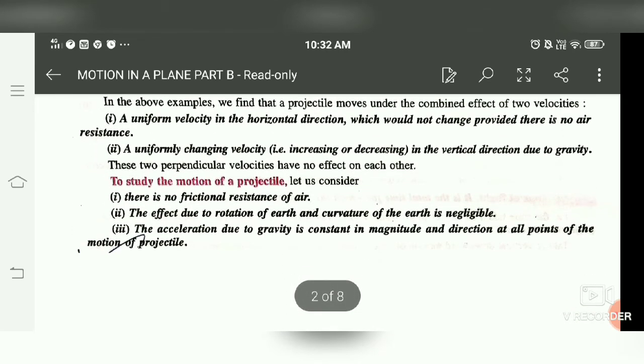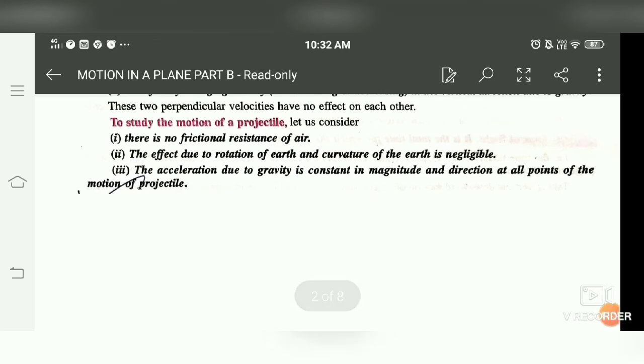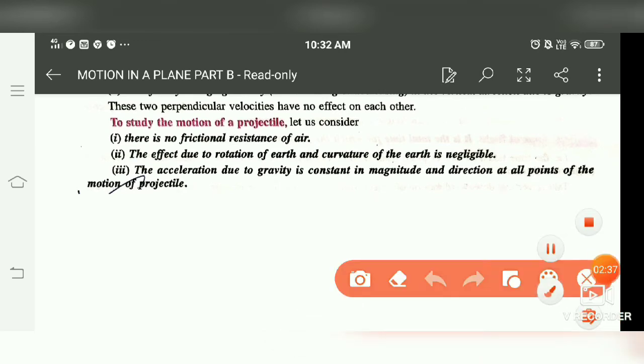If we have to study projectile motion, we have to make some assumptions. First of all, there is no frictional resistance due to air, so we consider air resistance negligible. Second, earth's rotation effect and curvature of the earth are also assumed negligible, because if we consider them, they will add a pseudo force in the frame, which is not required here. So we consider the earth to be an inertial frame of reference.